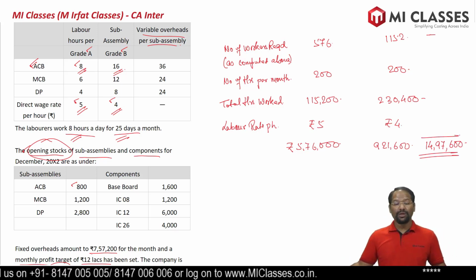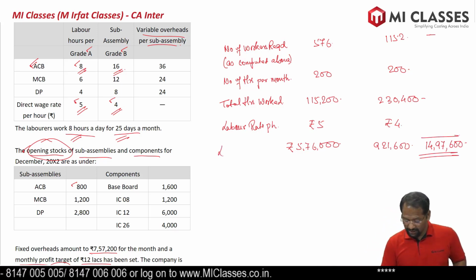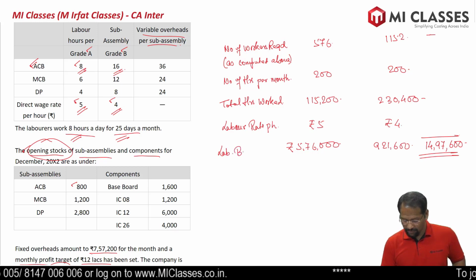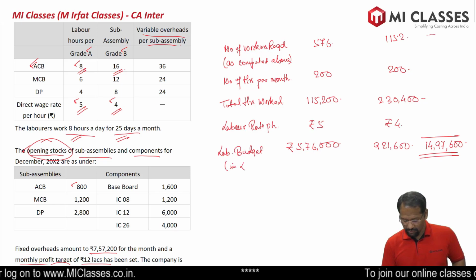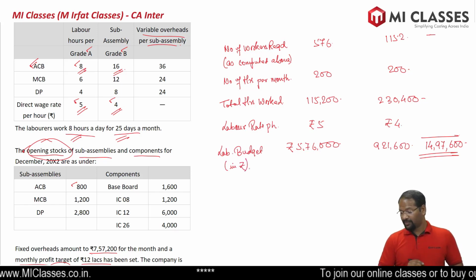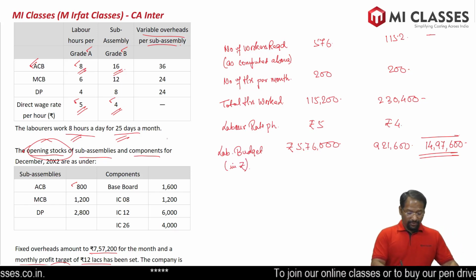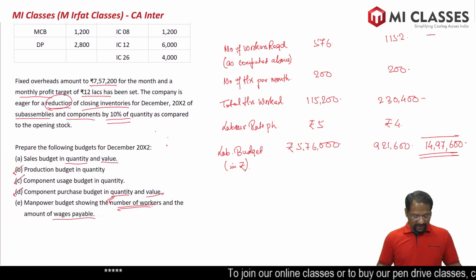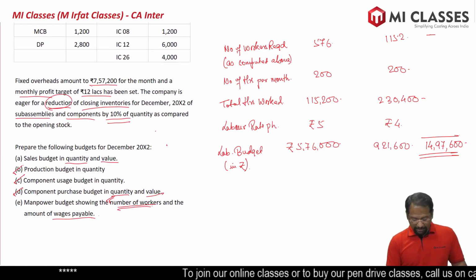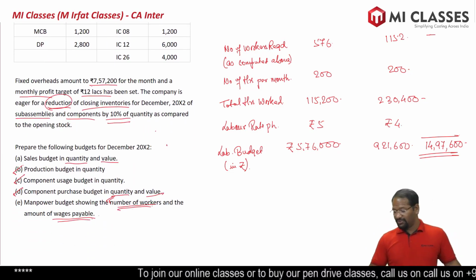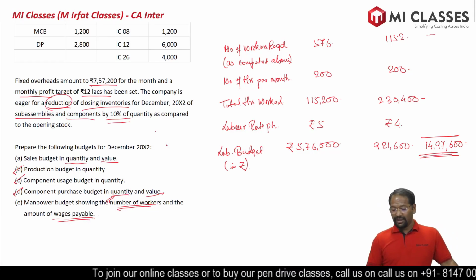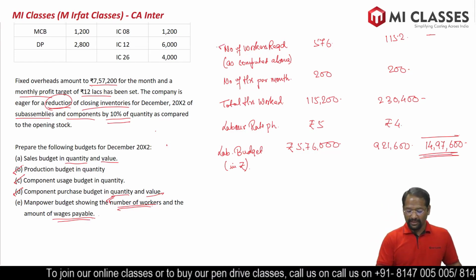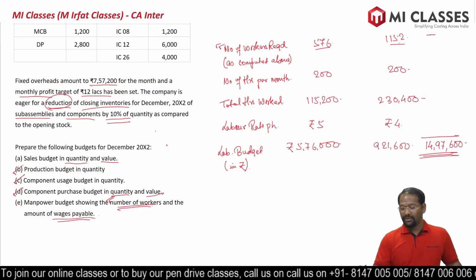This is our total labor budget. So this was the final question. What was asked? Manpower budget showing number of workers and wages payable. So wages payable is this much, and the number of workers we have already calculated above.